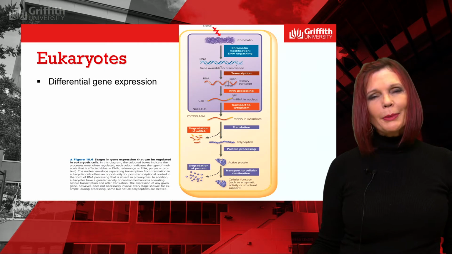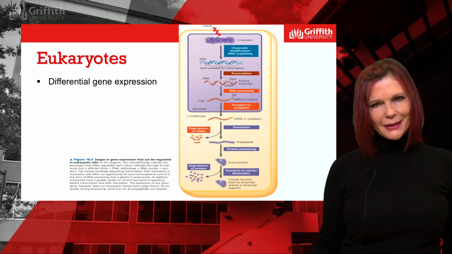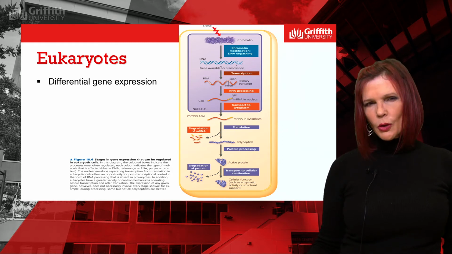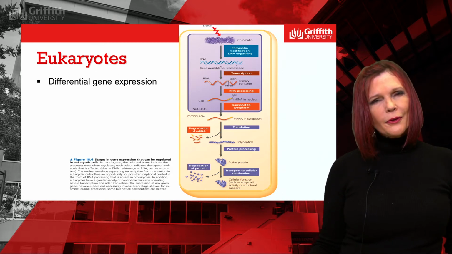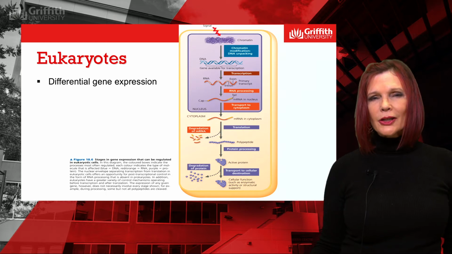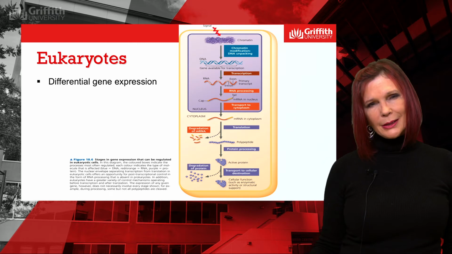Gene expression can be controlled at many levels in eukaryotes, as illustrated in the graphic of this cell. Firstly, because of their more complex genomes and organisation of the genetic material, but also the fact that transcription and translation are separated by the nucleus, and mRNA must be processed before it can be translated. We're going to start at the level of chromatin.